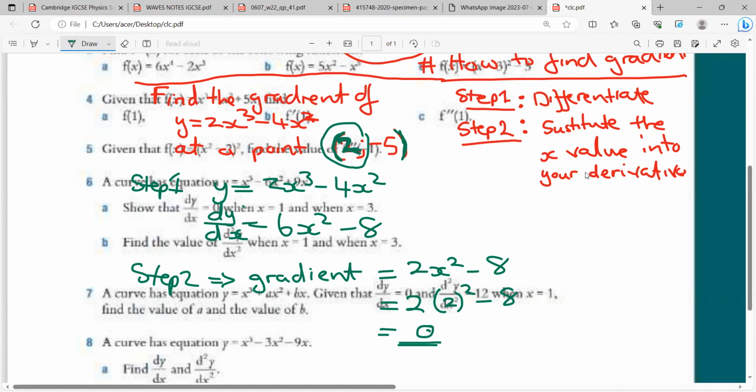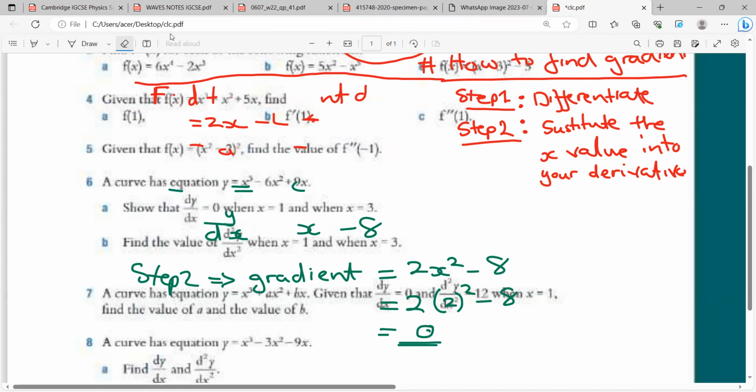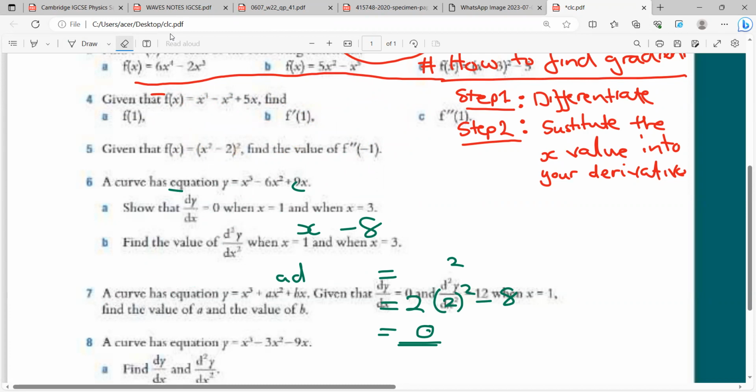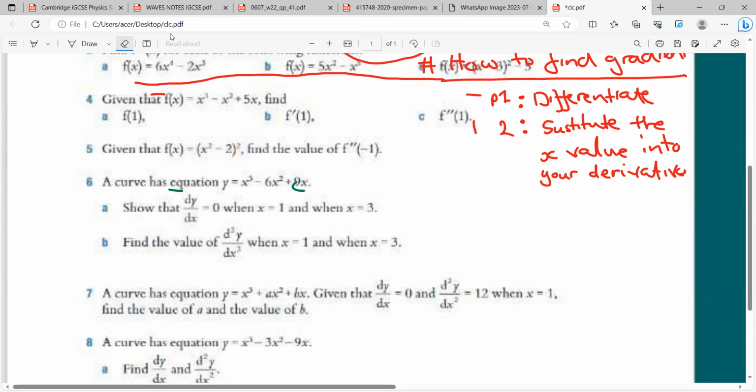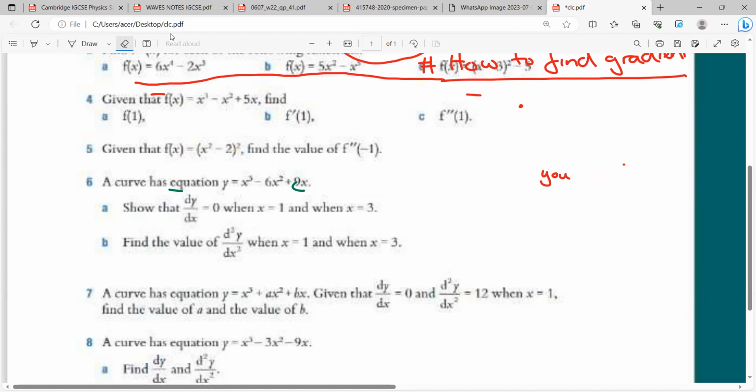And then the third concept we learned about is finding the second derivative. So let me quickly erase this. You get the second derivative when you differentiate a function twice. I'm going to show you a quick example. Okay, let me do number 4 as an example.